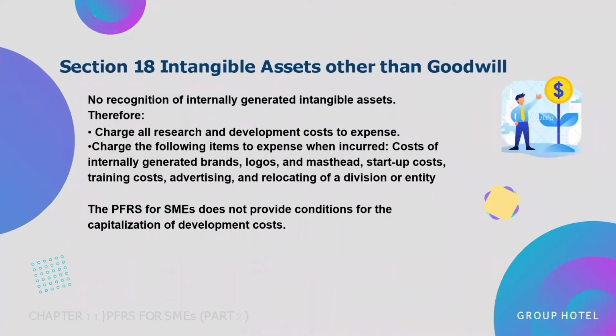Let's begin the continuation in Section 18, Intangible Assets Other than Goodwill. We all know that an intangible asset is an identifiable non-monetary asset without physical substance. No recognition of internally generated intangible assets. Therefore, charge all research and development costs to expense. Charge the following items to expense when incurred: cost of internally generated brands, logos, and mastheads, startup costs, training costs, advertising, and relocating of a division or entity.